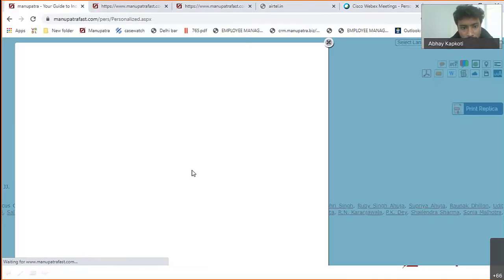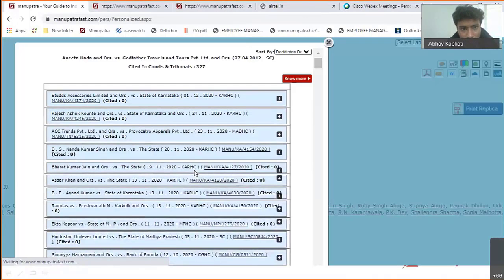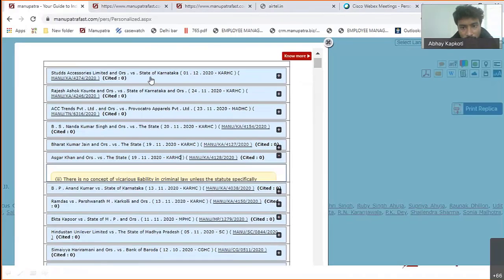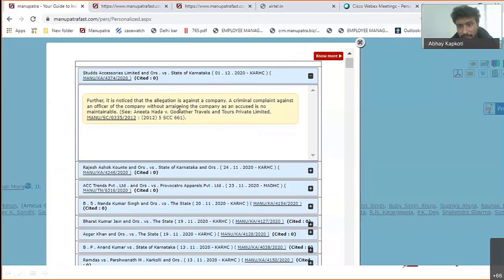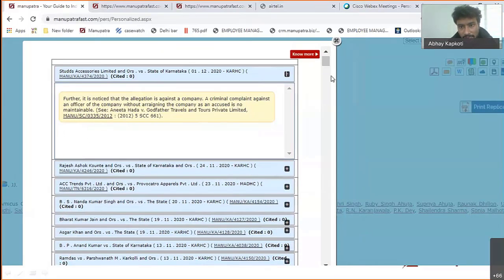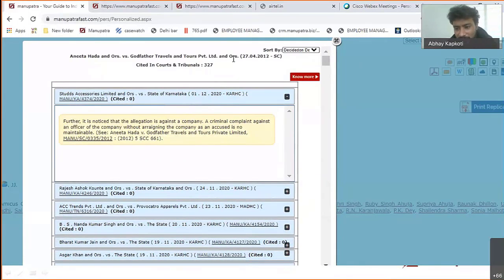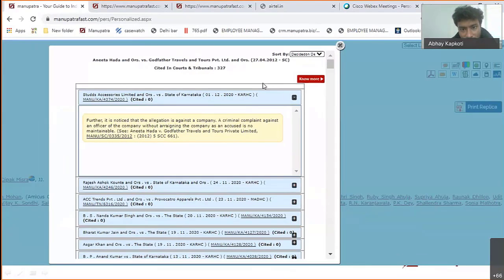Okay. So this is the cited in para option, which tells you where this particular judgment has been followed in future. So this gives me the entire list where this judgment has been followed. This has been cited 327 times in future. A lot of times we go to advocates and they ask, is this judgment referred somewhere else or not? This particular feature gives me the answer for that. So this particular judgment has been referred 327 times in future judgments. Now you will ask which judgments? So this is the list of those judgments where this has been referred.